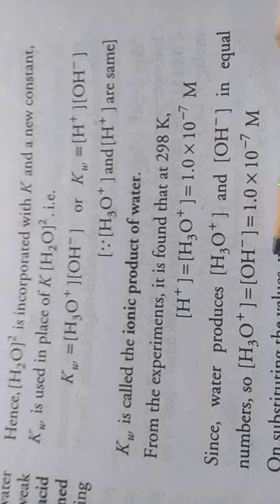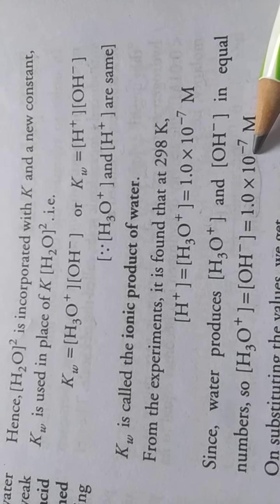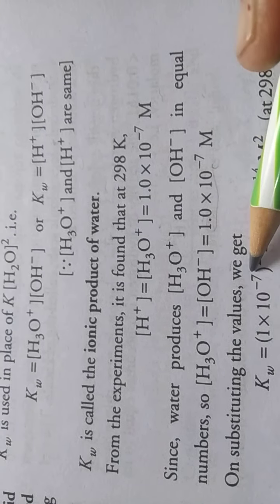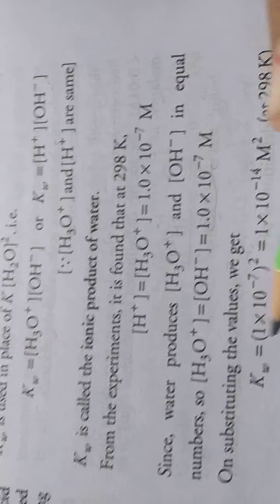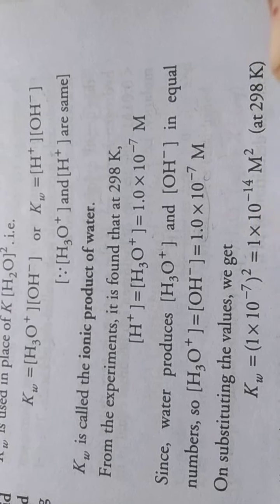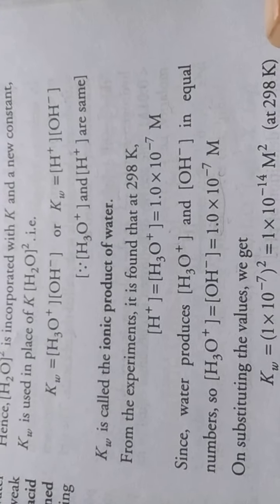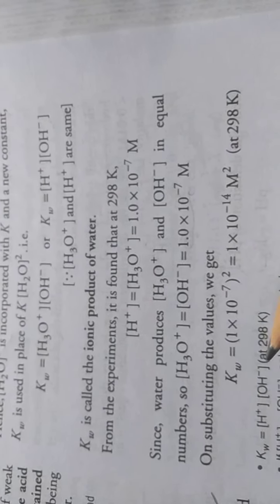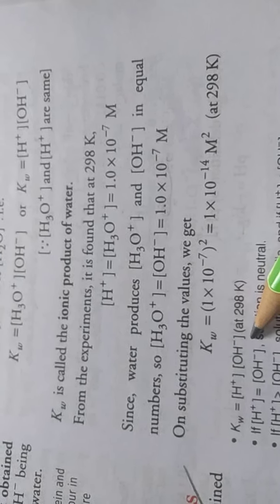[H3O+] = [OH-] = 1.0 × 10^-7 M. On substituting the value, Kw = (1 × 10^-7)^2 = 10^-14. Clear? So Kw = [H+][OH-].